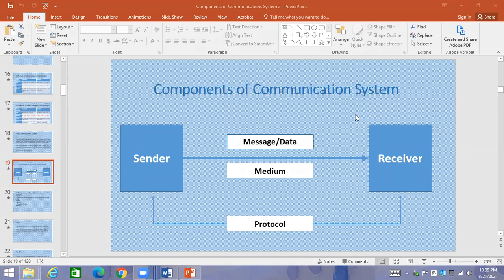Okay, so data communication means a message or data will be transmitted from one device and will be received in the destination or target device. Okay, good. What are these components? There are 5 components you can see on your screen.